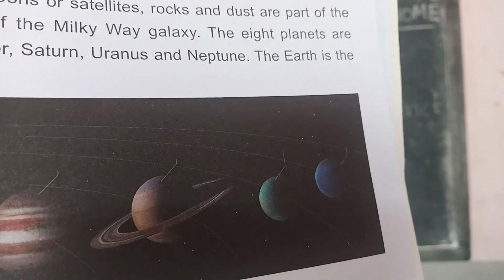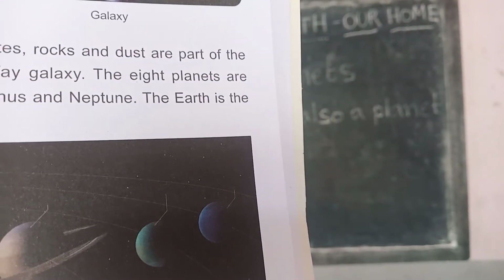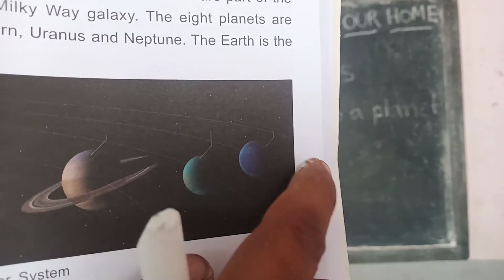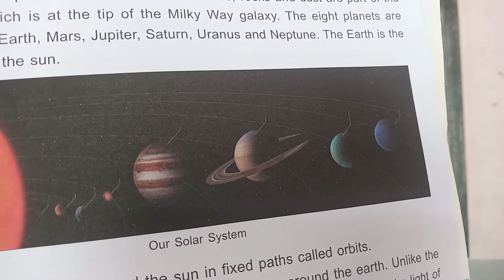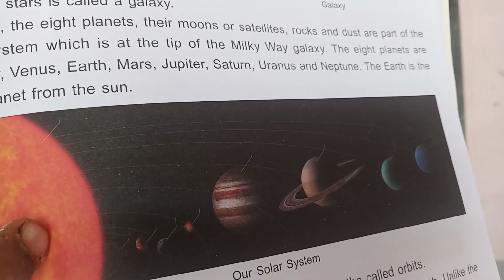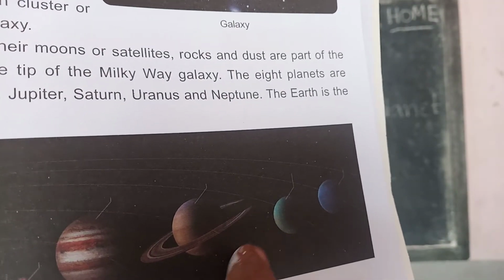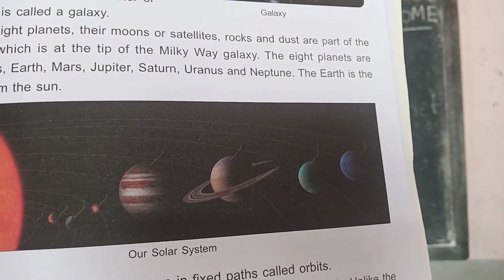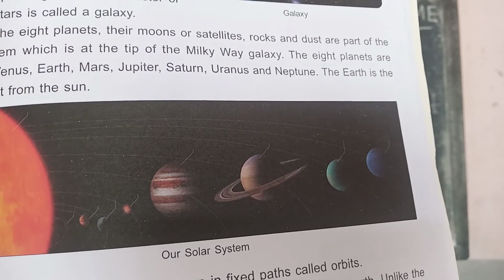How many planets? 1, 2, 3, 4, 5, 6, 7, and the small one 8. Total how many planets? 8 planets are there. Clear? And this is a sun. Here you can see the sun. So these planets are revolving around the sun. These planets revolve around the sun.